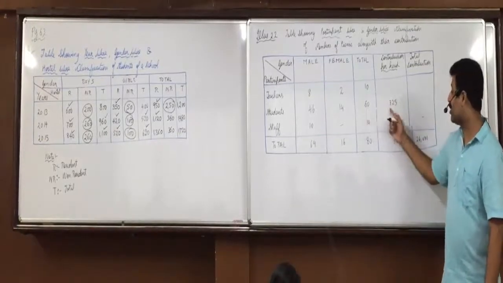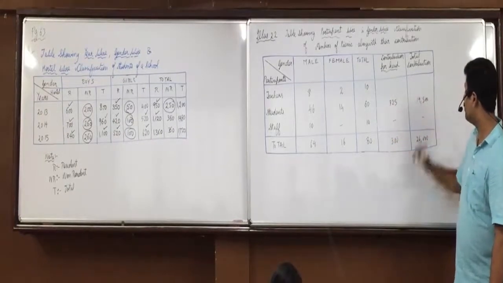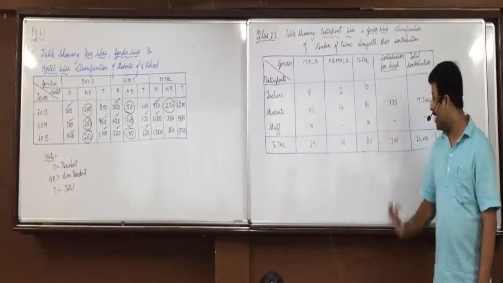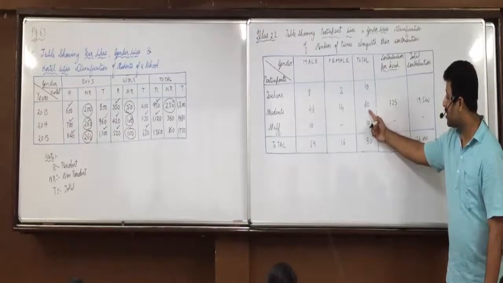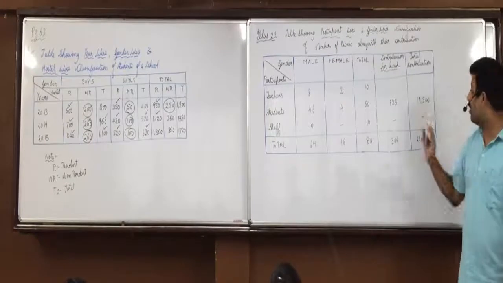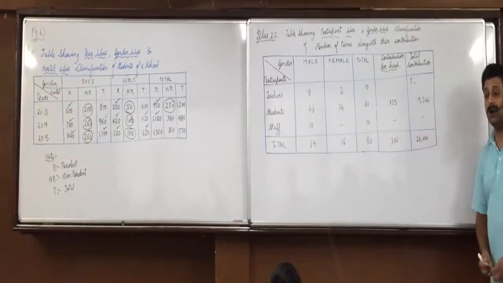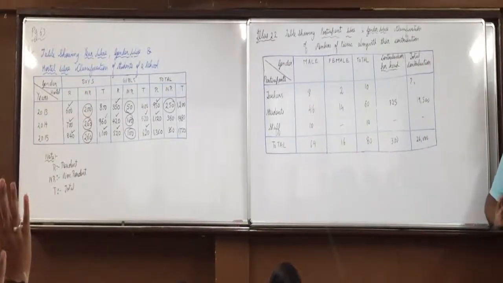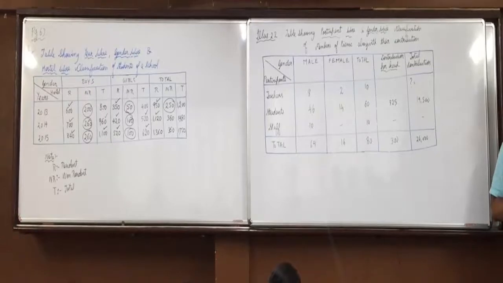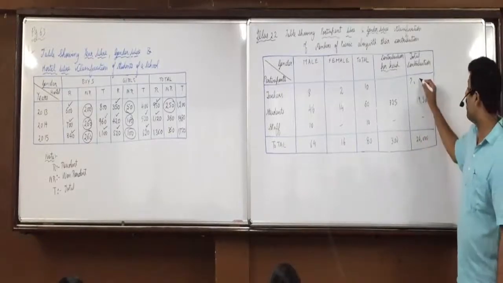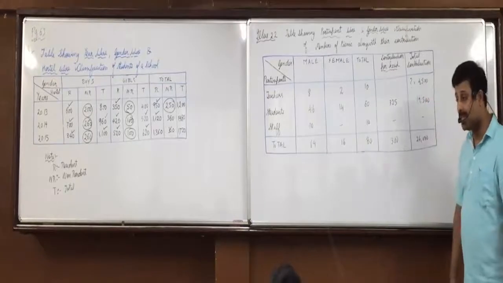Students 325. So 60 into 325, 19,500. Check it up. 60 into 325, 19,500. Any confusion with that? Okay. Students contributed 325. So 60 into 325, 19,500. Now raise your hand. What would be the amount collected from teachers? Very common sense question I am asking. What would be the contribution collected from teachers? Shamita. 24,000 minus 19,500 we got from students. So the remaining 4,500 is what we have got from teachers.